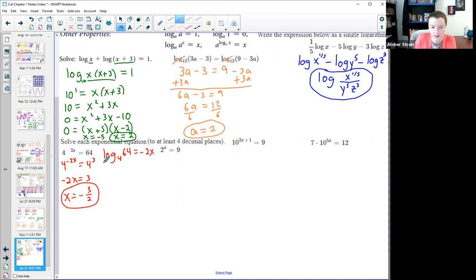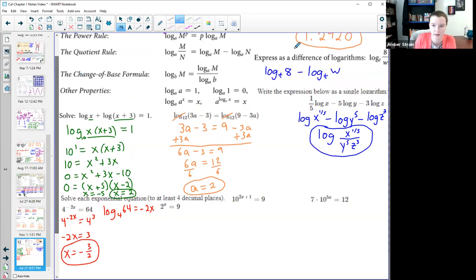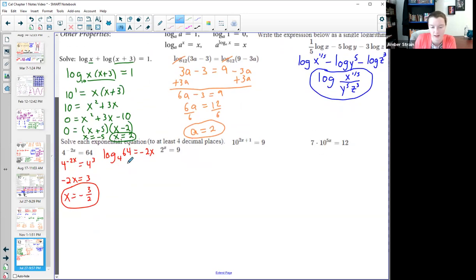And then this is something I can use for the calculator, just like we did on this example right here before we got cut off. I can use my change of base formula. Just type that straight into the calculator and it's actually going to give you that same 3, which is why I end up with that exact same answer of -3 halves.